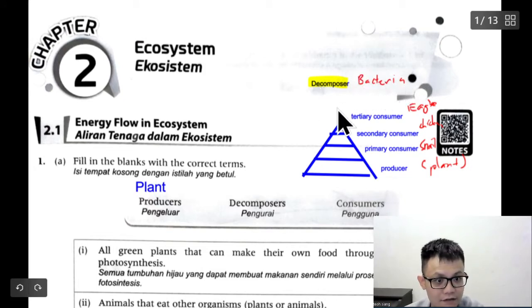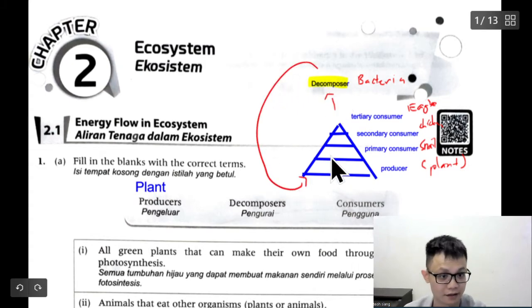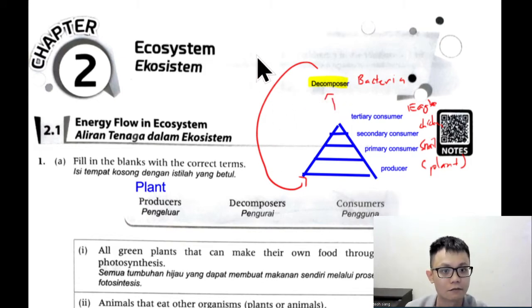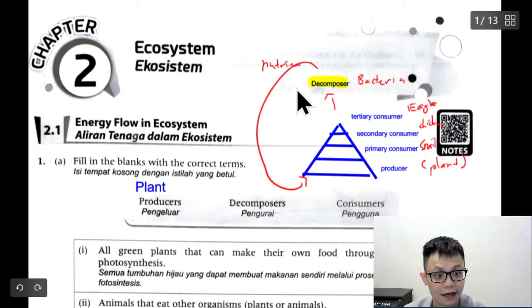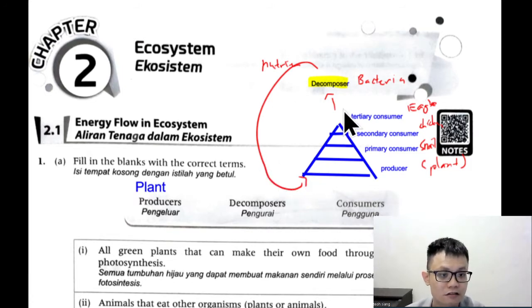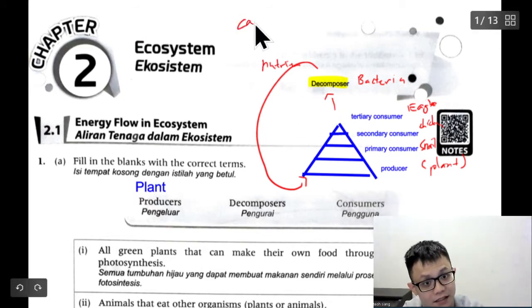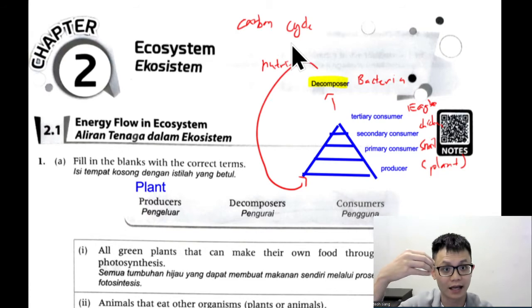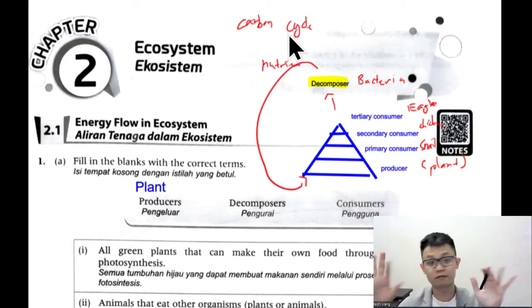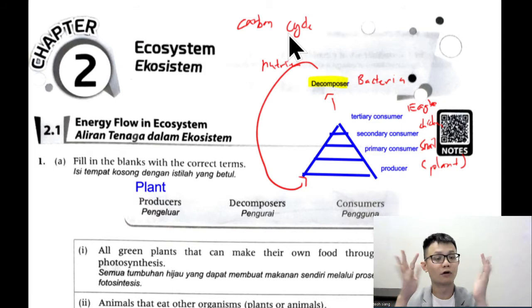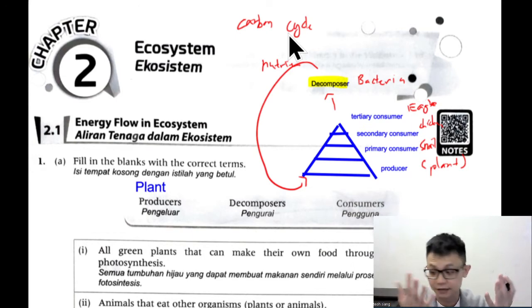After that, this thing will keep on repeating, correct or not? After it will become nutrient for the soil, and it will go back to the producer. So what we can see here is slightly about the carbon cycle, correct or not? How the carbon goes from here to there. We are made of carbon. I know humans are made of water, but most of the elements in our body are actually made up of carbon. So we call it the carbon cycle.